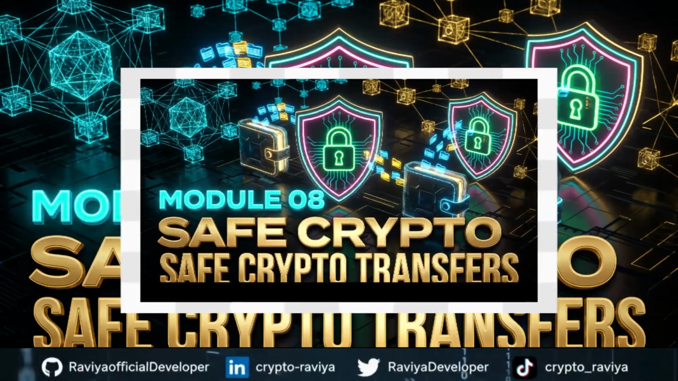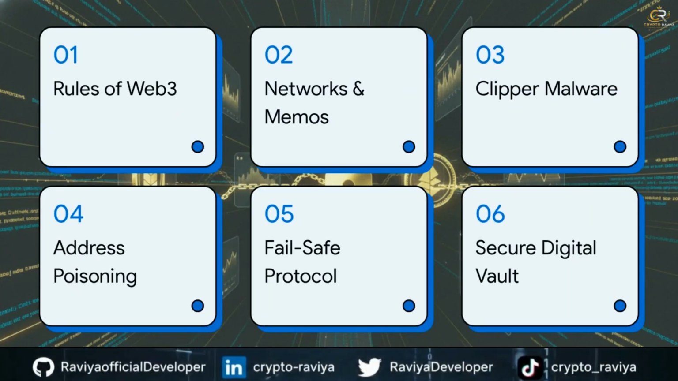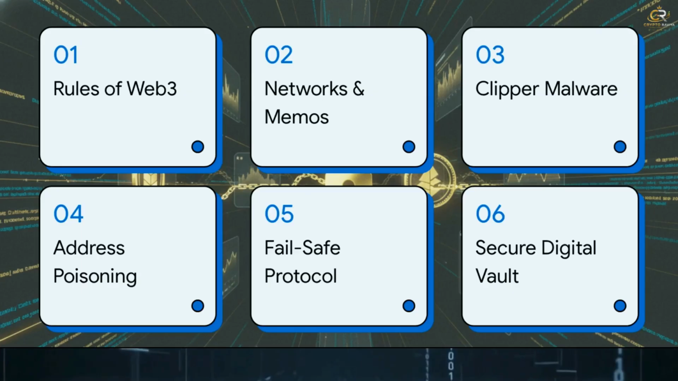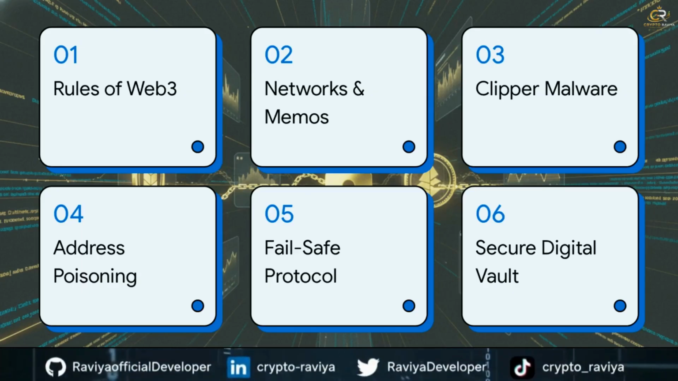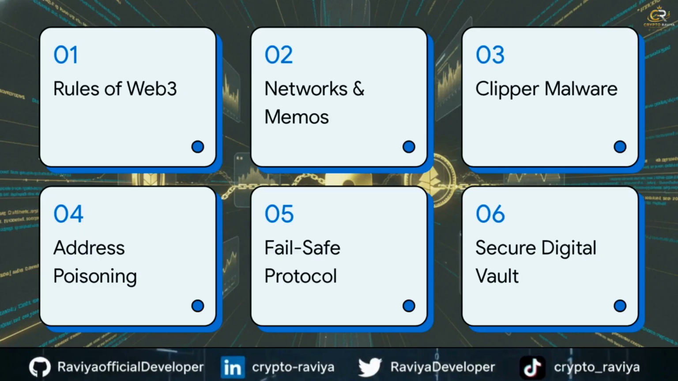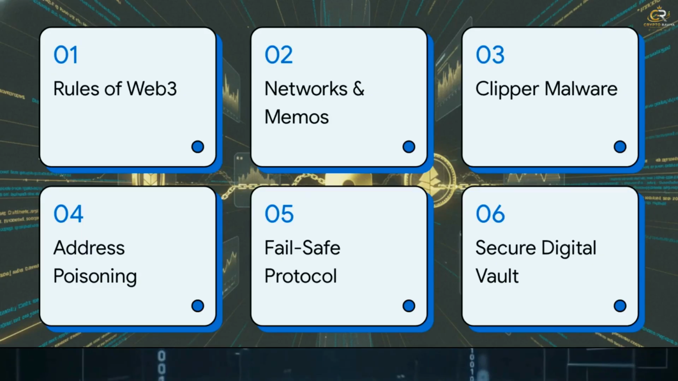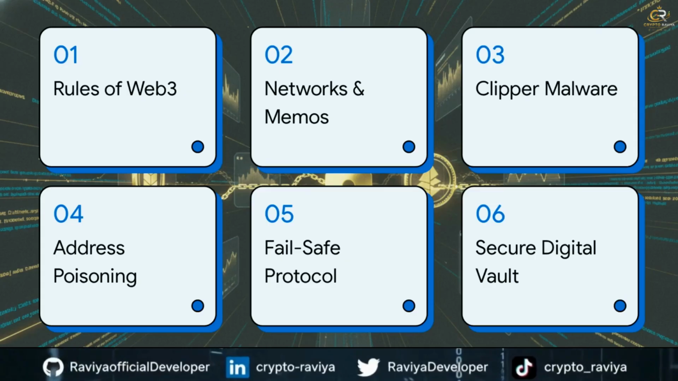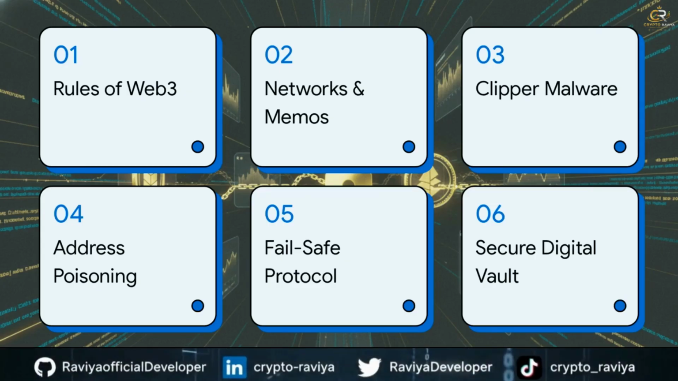We've got a really highly structured briefing to get through today. We're covering the unforgiving rules of Web3, network mismatches and memos, invisible threats like Clipper malware, address poisoning, the fail-safe sender protocol, and finally, how to truly lock down and secure your digital vault. Let's just dive right in.